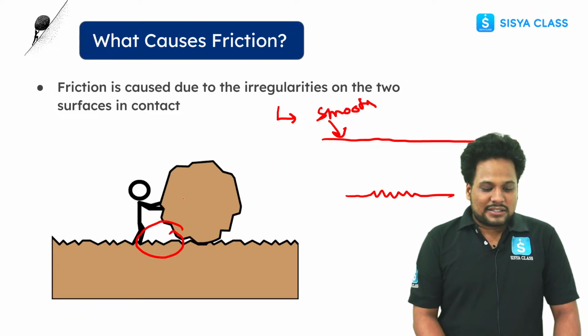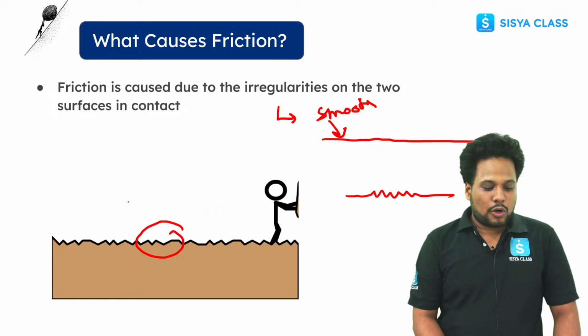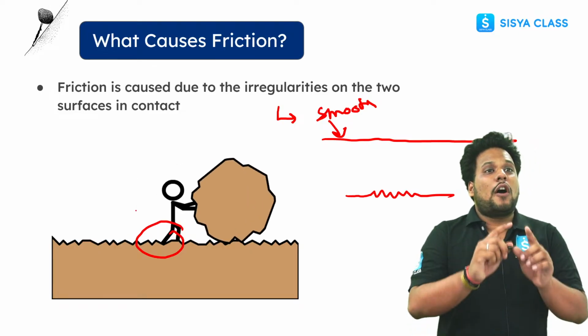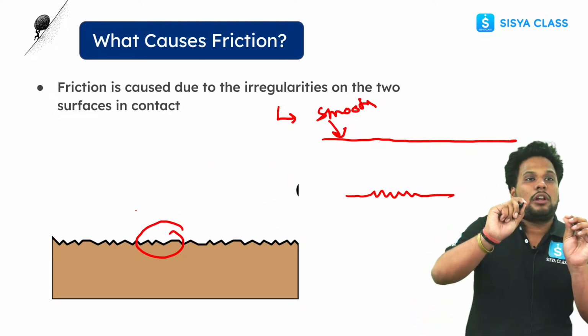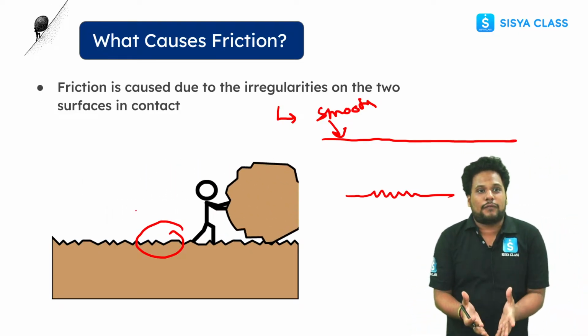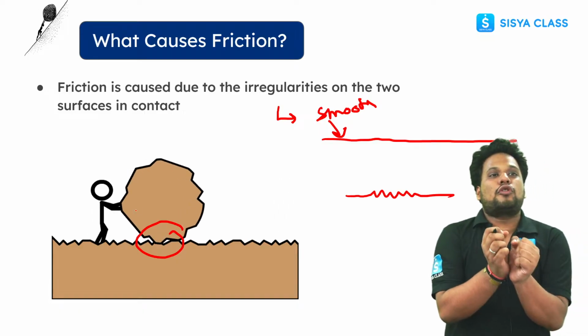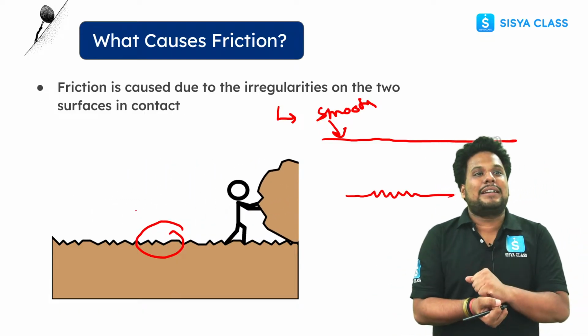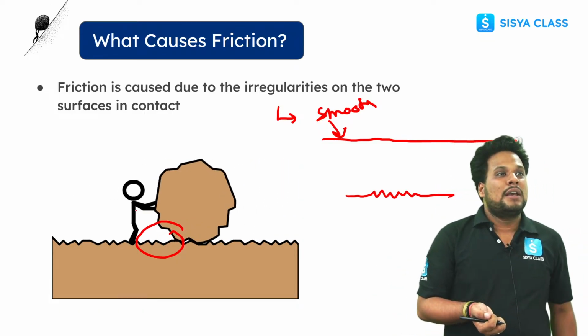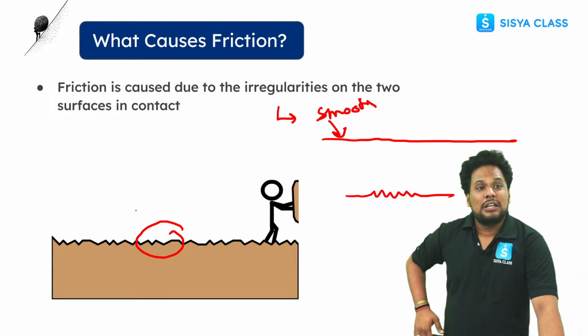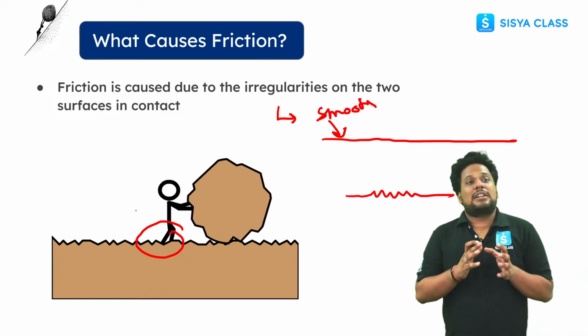And if you see the second object, here you can see this is a ball. The irregularities of the ball are going to fit in the irregularities of the surface, and because of which it is going to stop that ball. Okay, वो resist करेगा, उसको जाने में resist करेगा. This is clear. So what is friction? Friction कहाँ से occur कर रहा है?